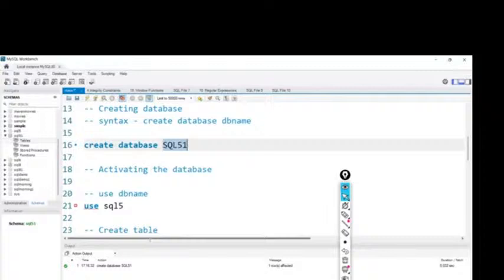Okay, understood, ma'am. So which tool we use to learn SQL is a different thing. Again, as I'm saying, all tools are the same, and the syntax is also the same. In the general explanation also, I will use SQL Server, and the syntax will be the same. The same syntax I'll use in MySQL, and the same syntax in SQL Server also. If you learn SQL Server, you can apply that in MySQL as well. All are the same.